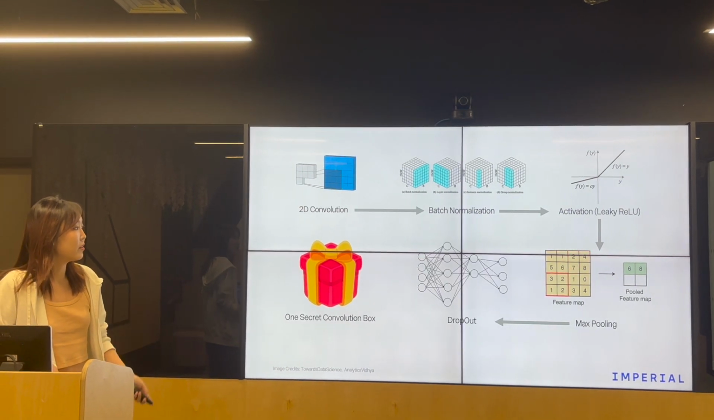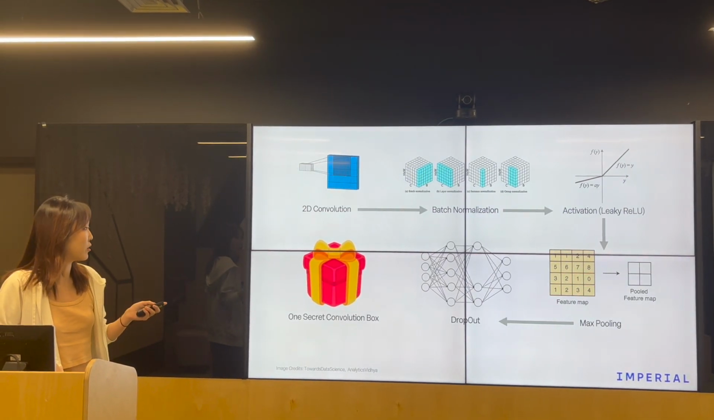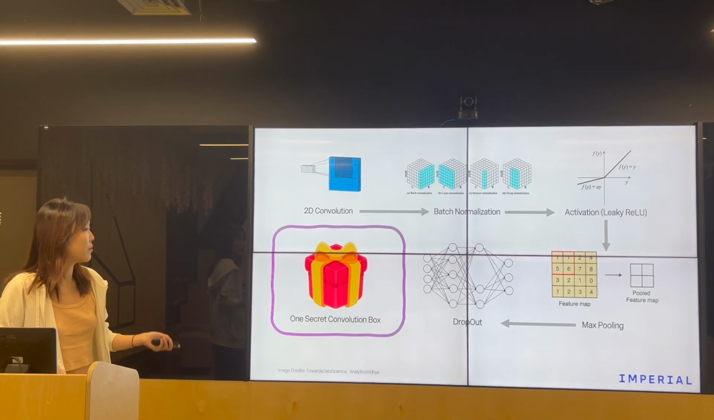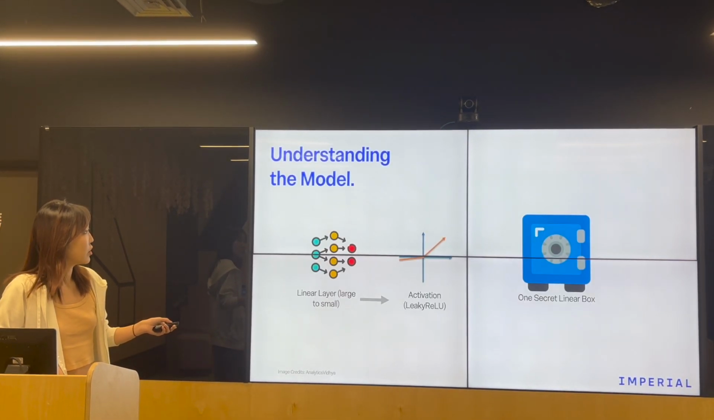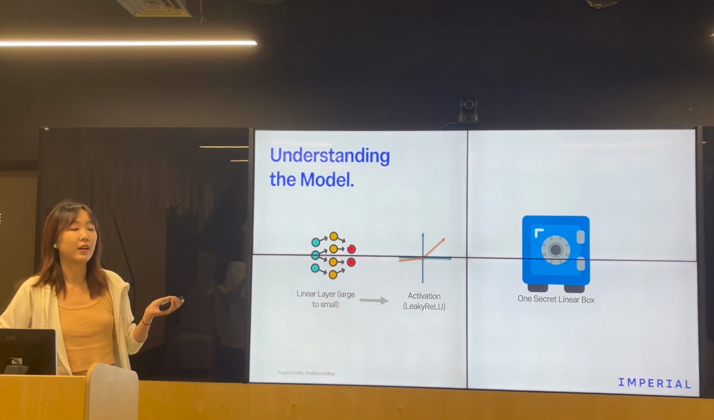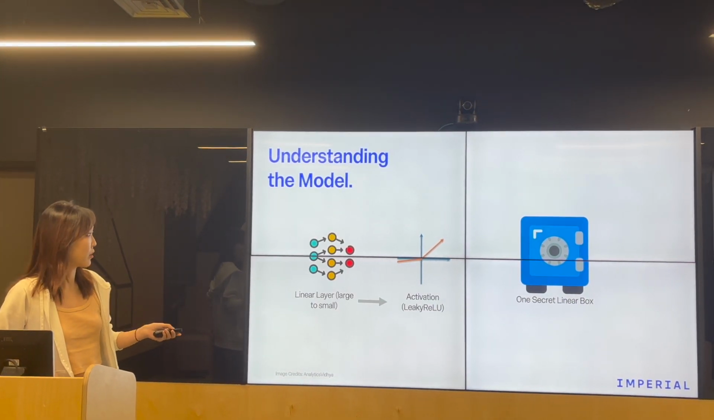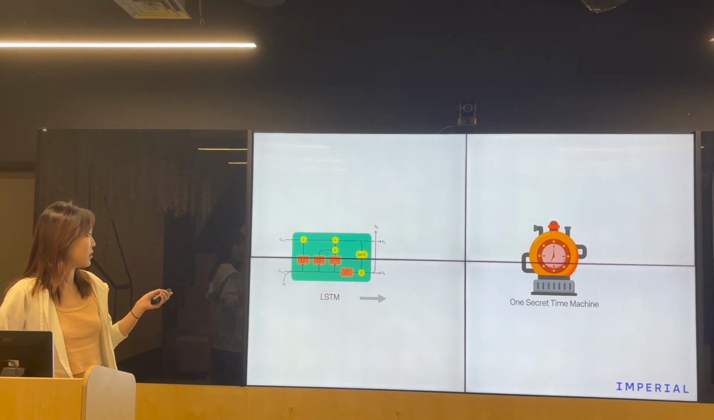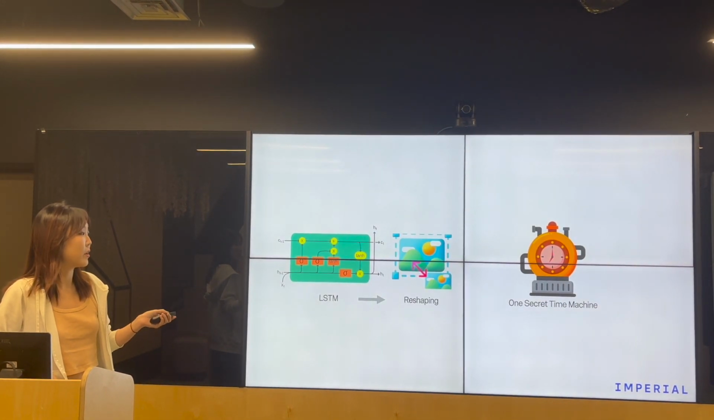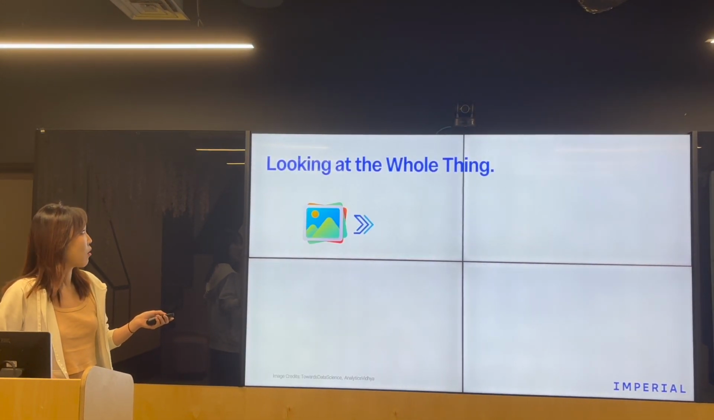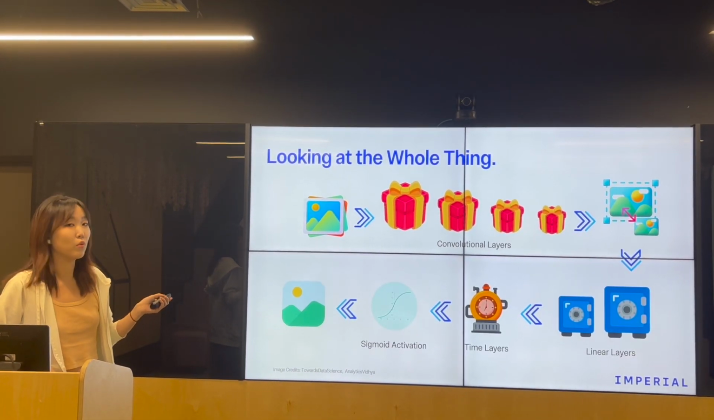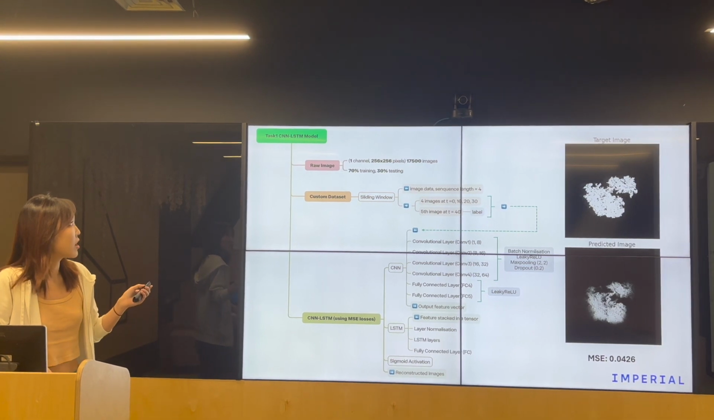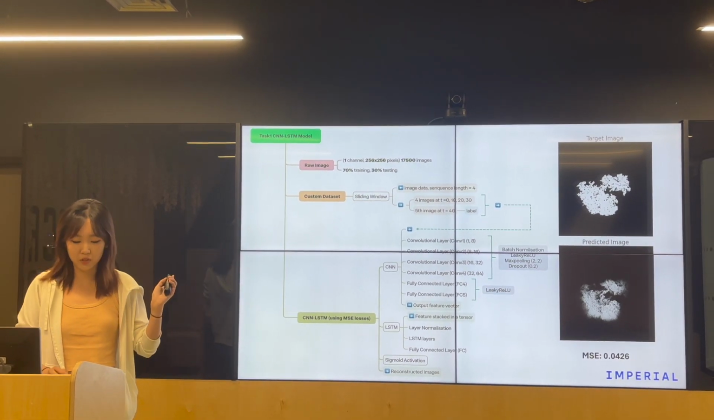Pooling, then finally using dropout to get the convolution box. And for the linear layers, we just use the leaky ReLU activation function to get the linear box, and then apply it to the LSTM and reshape them. And this is how we get the final image. And our detailed models are in this picture.